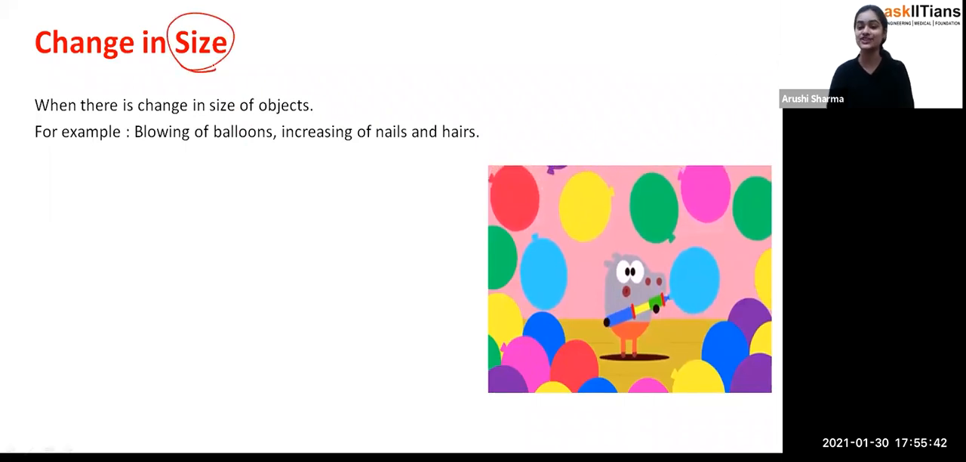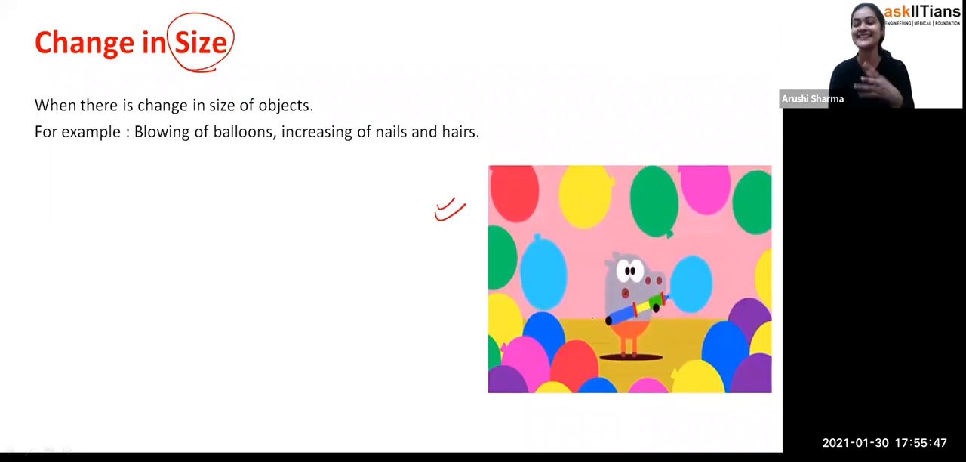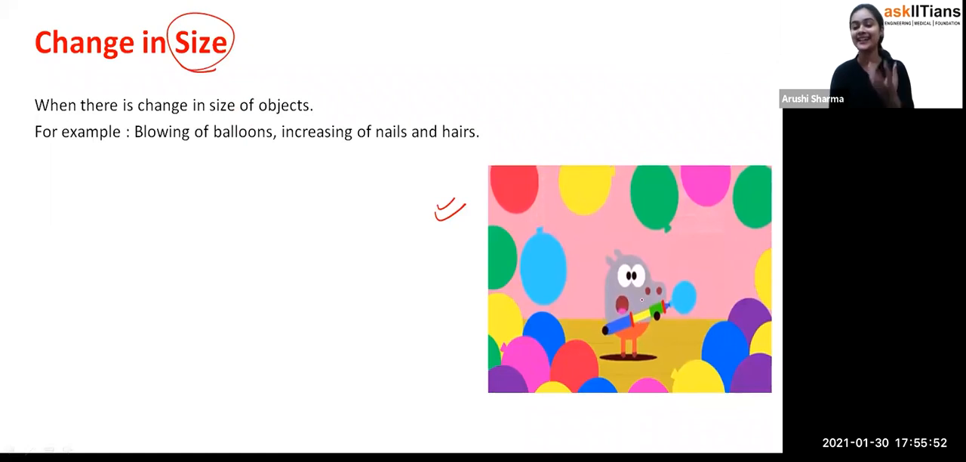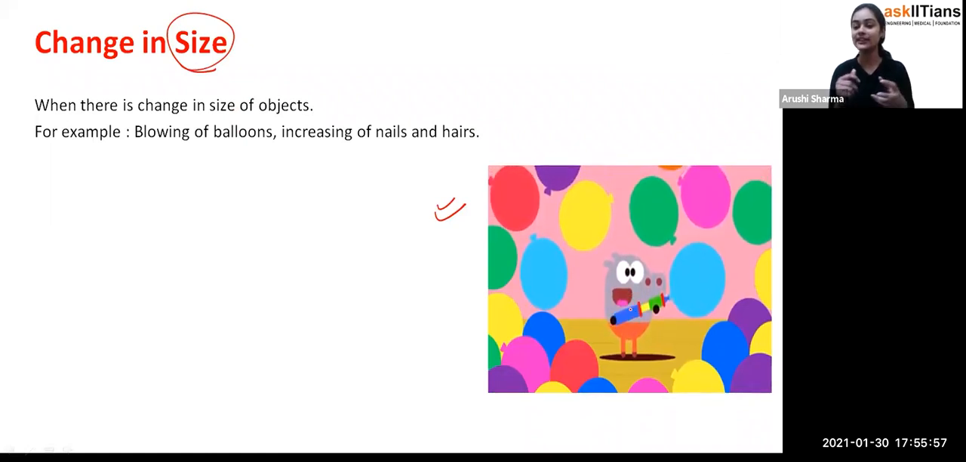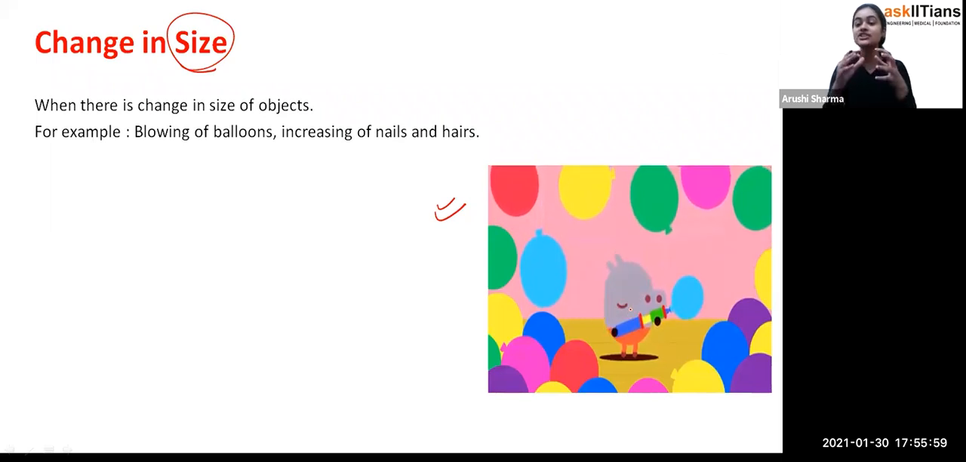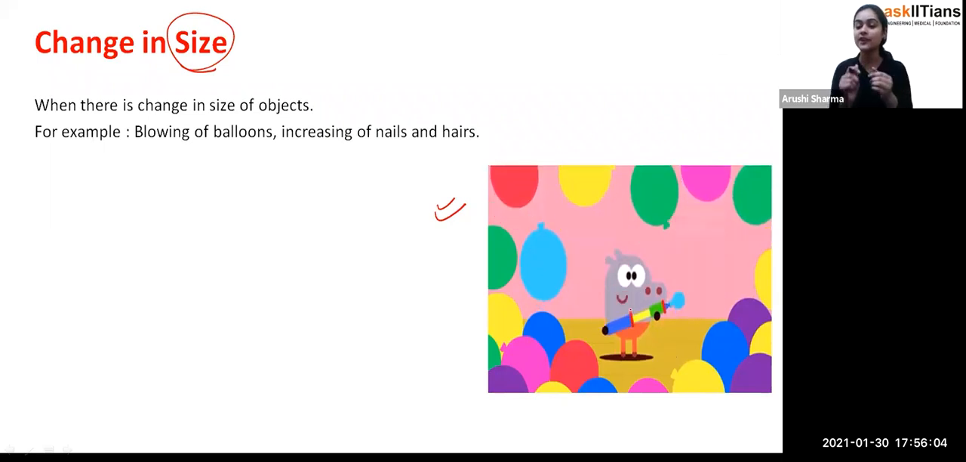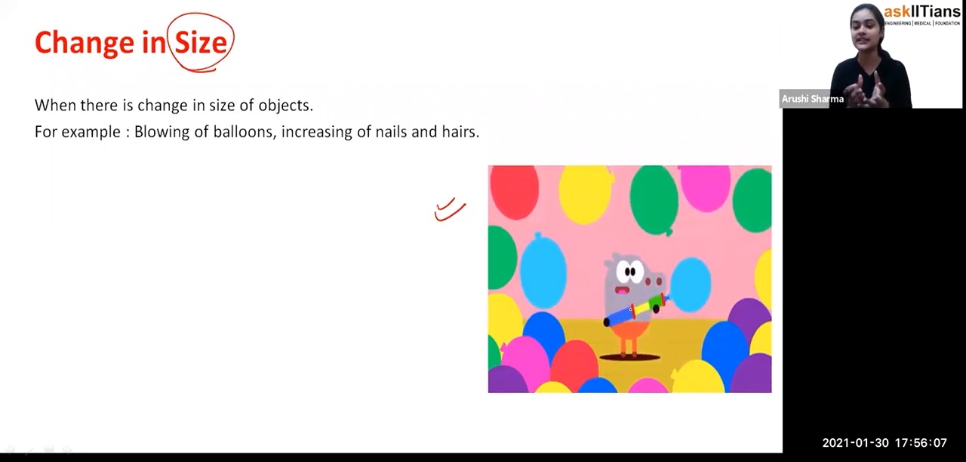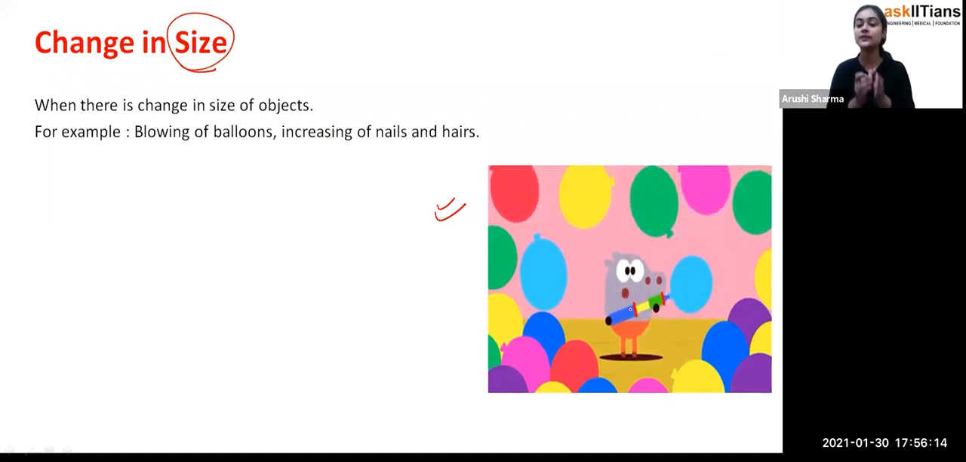Now size changing. As you can see in this picture, this is a cartoon kind of thing, I can't say whether this is a boy or a girl. What he is doing right now is blowing a balloon, and you can see there is a change in the size of the balloon. First it was very small, and after blowing air into it, you have also observed that the size of the balloon changes. So that's how students, you can see that the change in size is one of the important things which you observe in your surroundings.